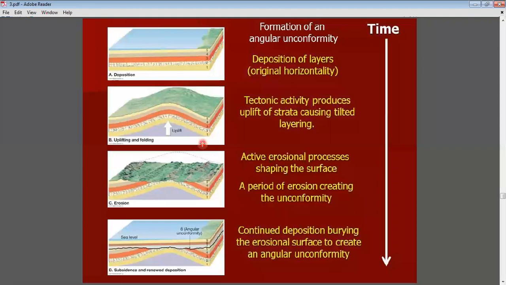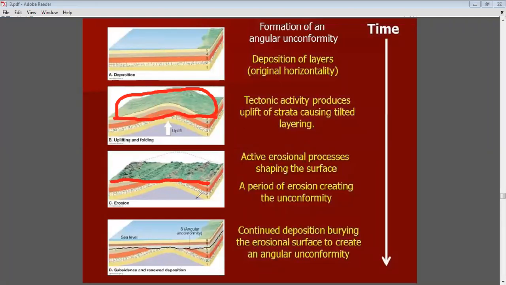That's why the top surface of these folded rocks is eroded. Here, this is the unconformity, and because of weathering and erosion, the above surface is totally removed, and only this much surface remains.